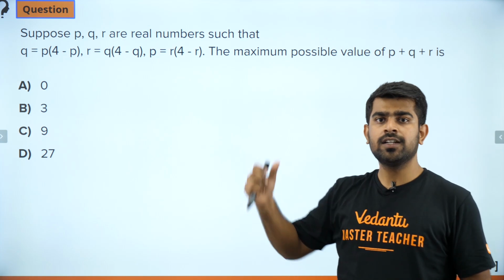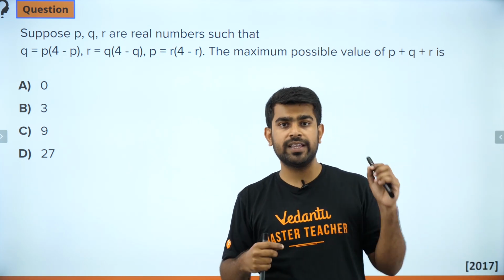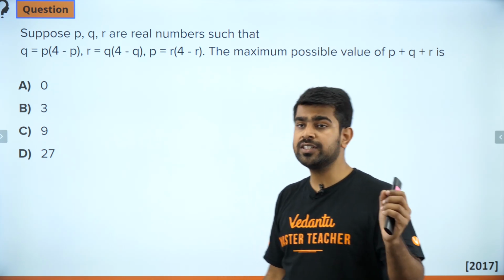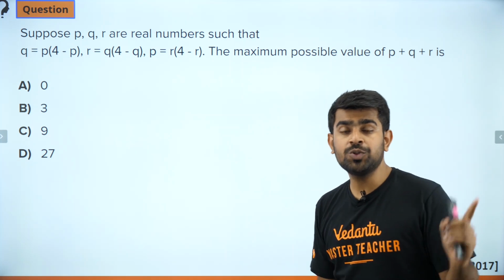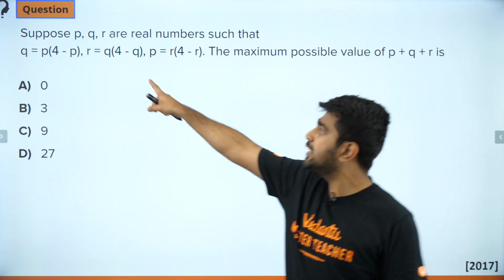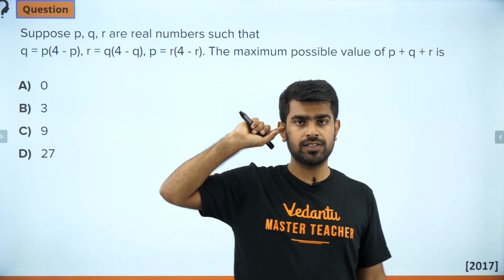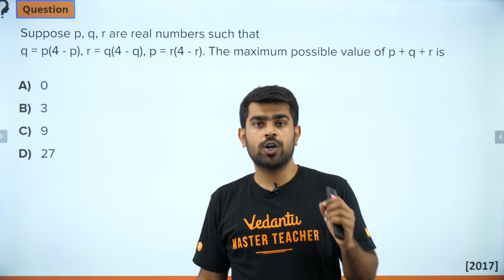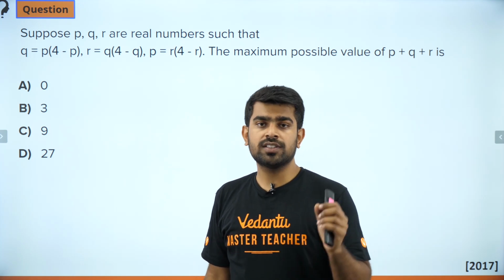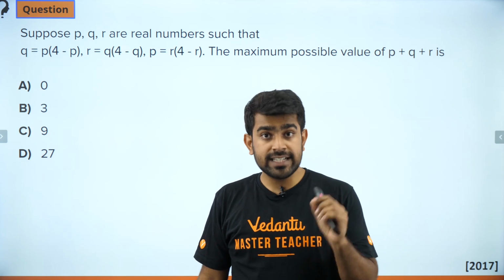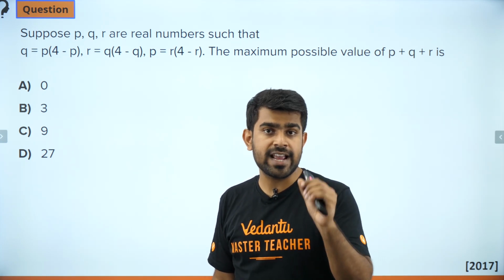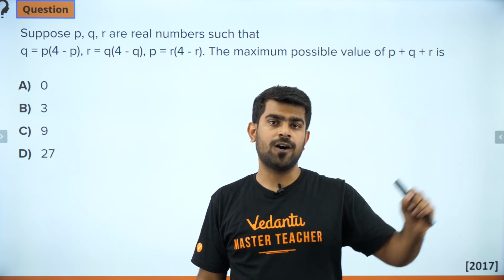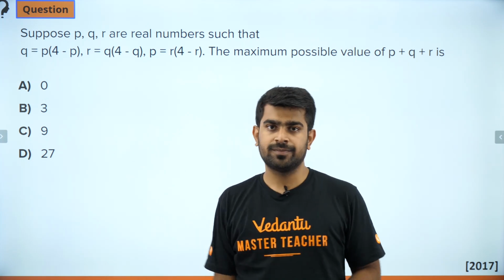And guys, when I say you have to find the maximum value, please be very careful. You can't guess, okay? Because guessing might lead you to the wrong answer. And one more thing is, let me warn you, you cannot use AMGM directly because PQR are going to be real numbers. When can you use arithmetic mean, geometric mean inequality? When they are all positive numbers, isn't it? So those kind of small tricks you should be knowing. The tricks behind the formulas, right? You should be very well aware of them, because that might lead you to a wrong or inconclusive state.